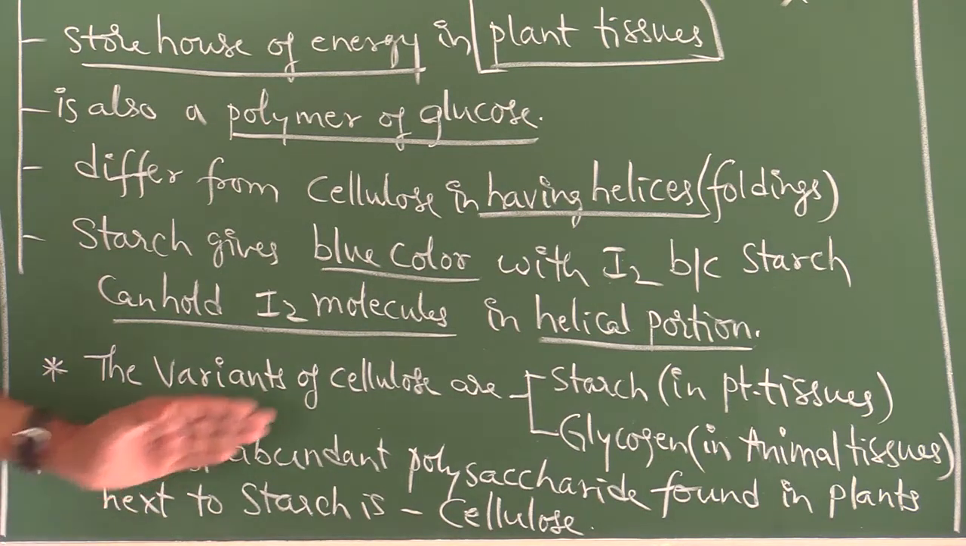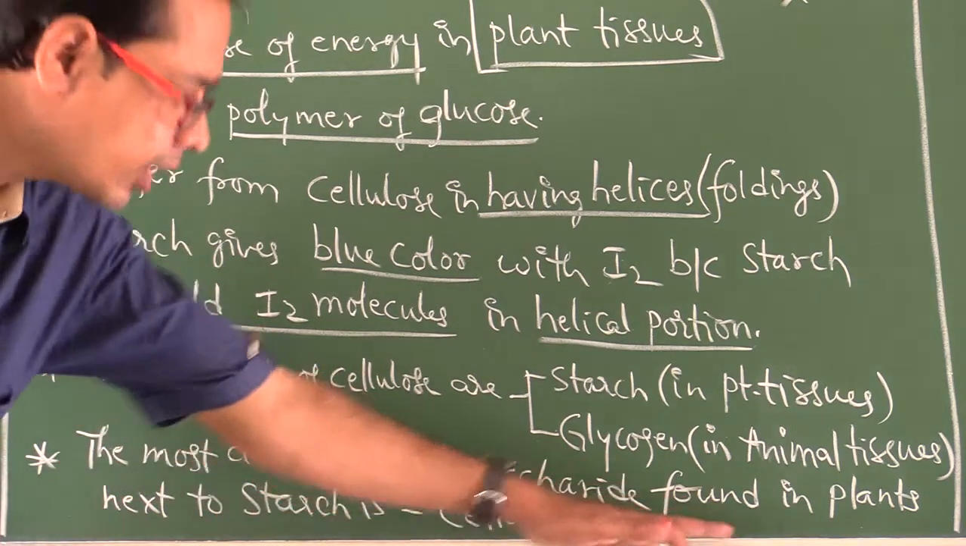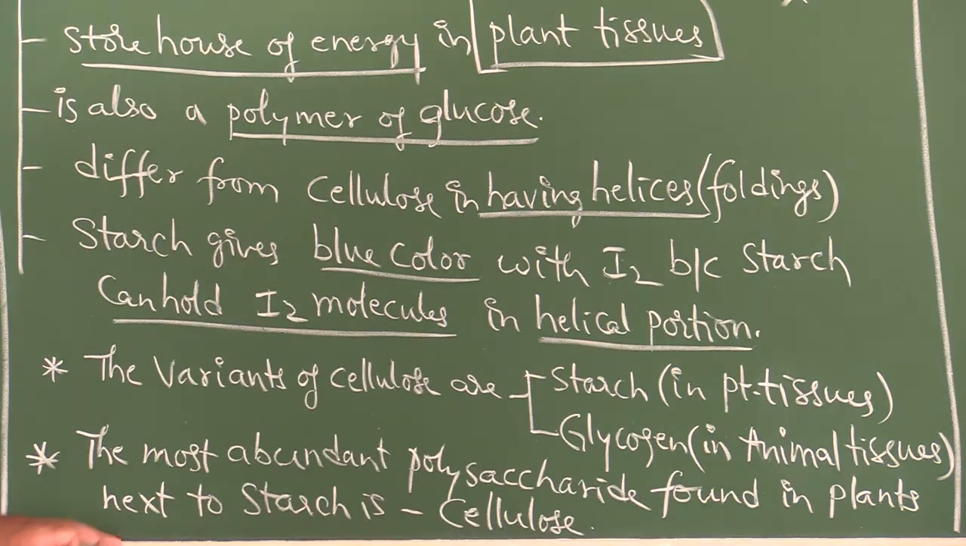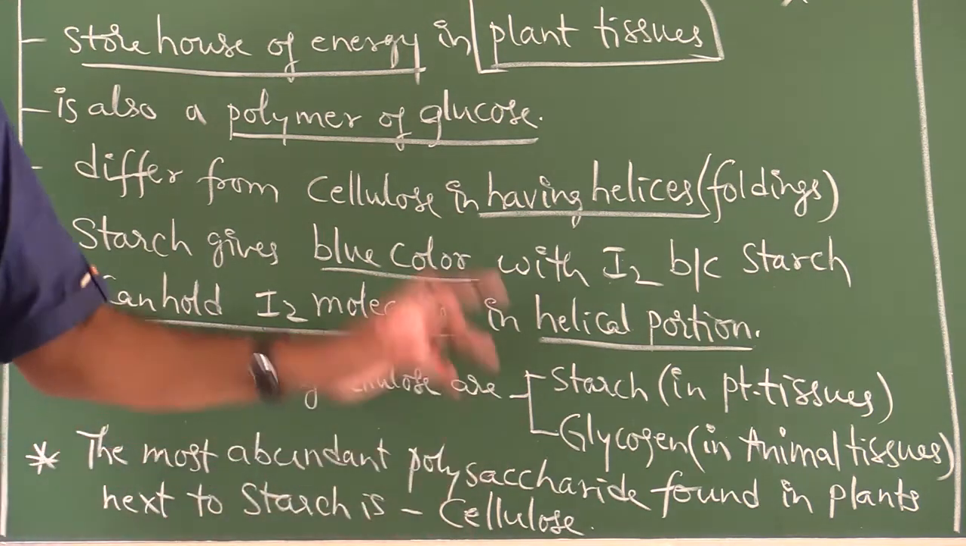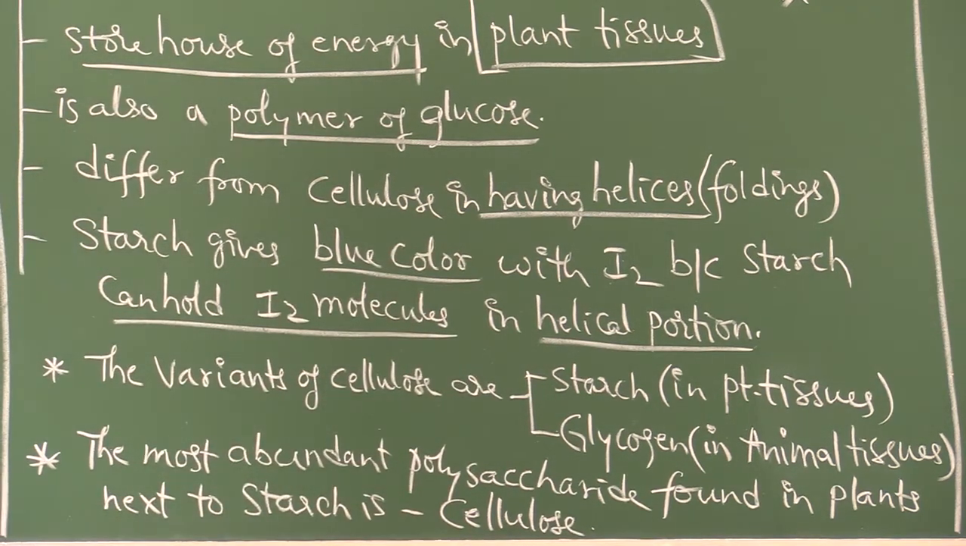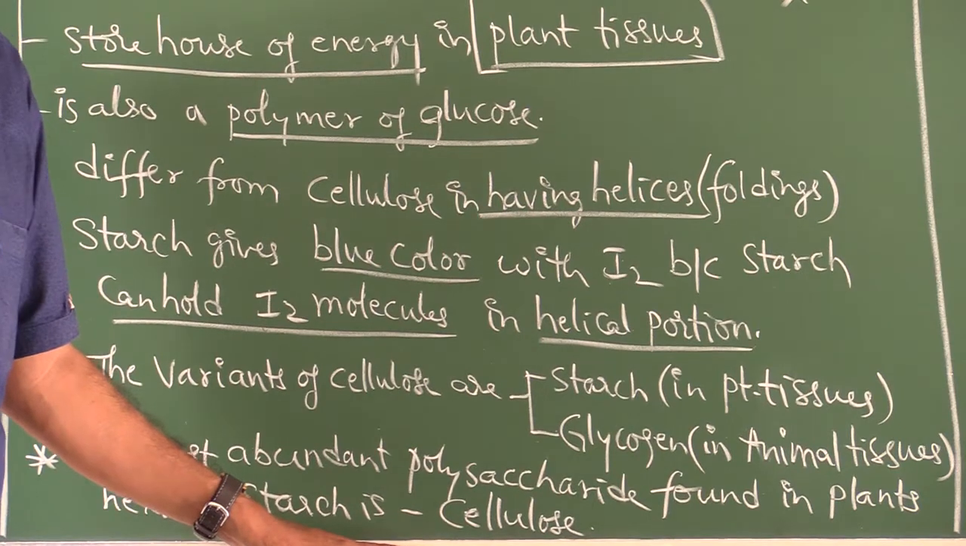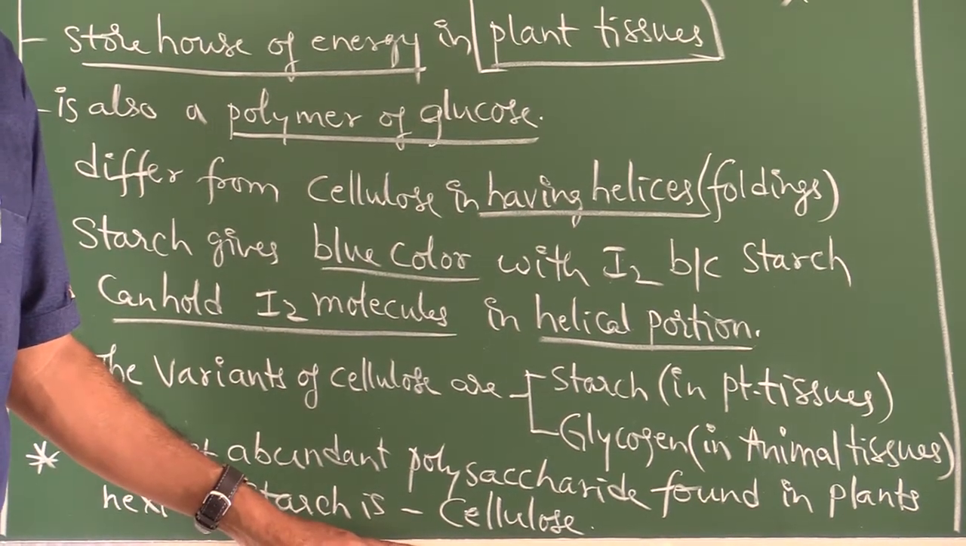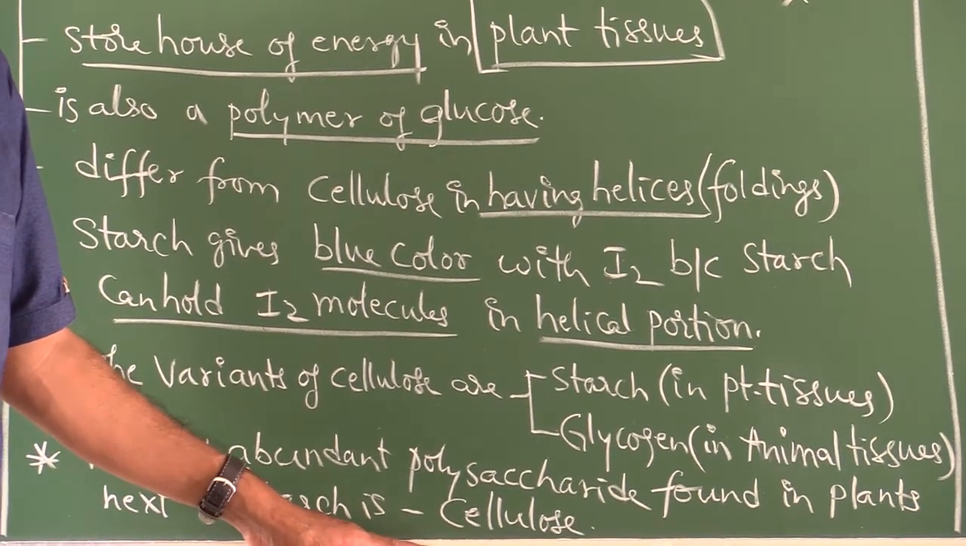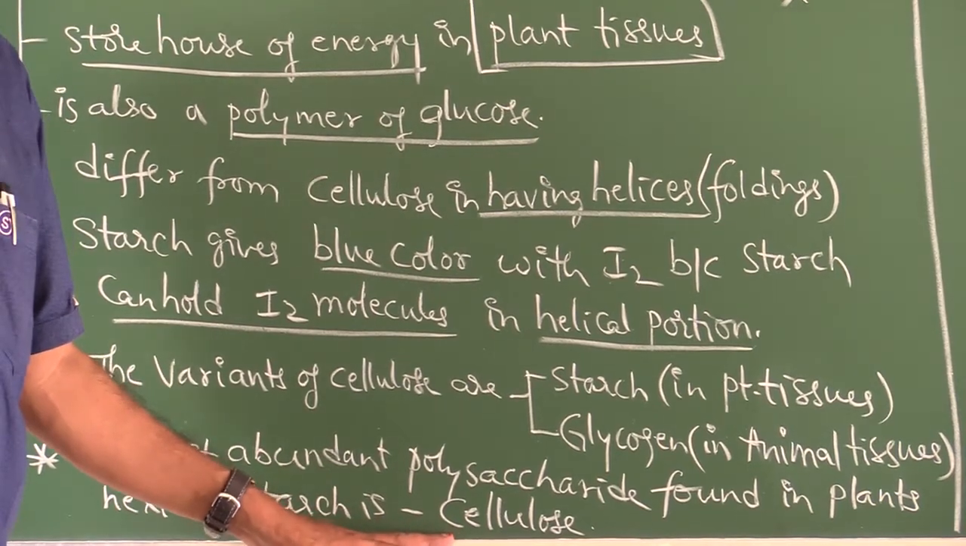The most abundant polysaccharide found in plants next to starch is cellulose. The most abundant polysaccharide present in plants is starch. Next to starch is cellulose. First most abundant means starch. Second most abundant material means cellulose.